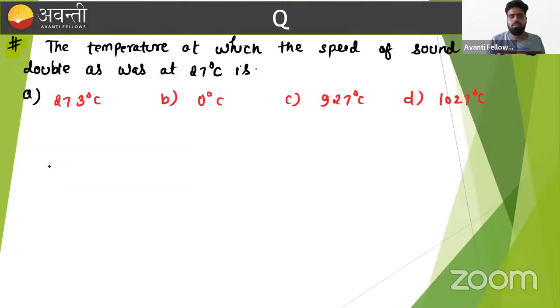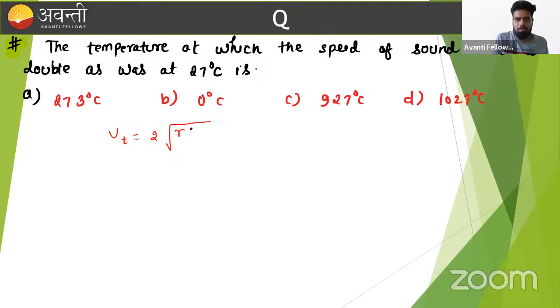This is a question I have taken from the given concept. Here we need the temperature at which the speed of sound becomes double what it was at 27 degrees Celsius. We have to find the temperature. Suppose this temperature is T, where the velocity of sound will double. What is the velocity of sound at 27 degrees Celsius?